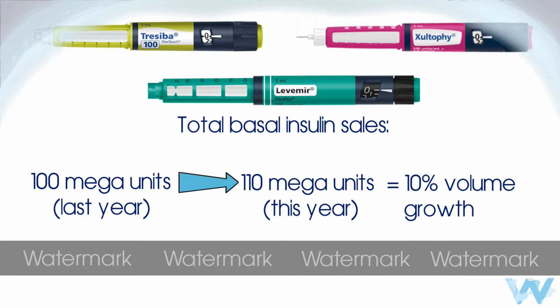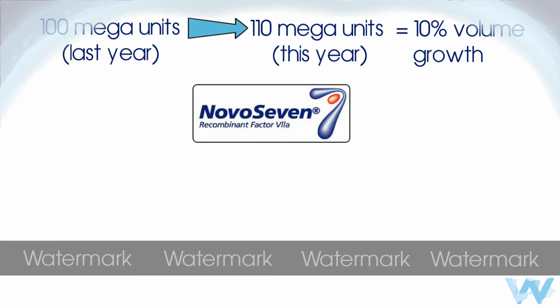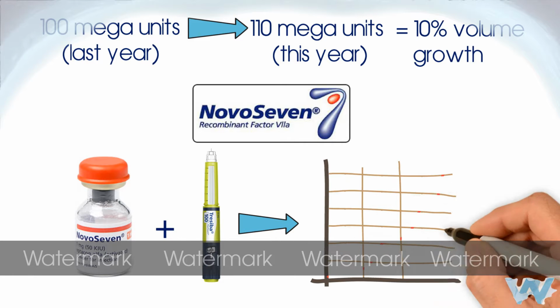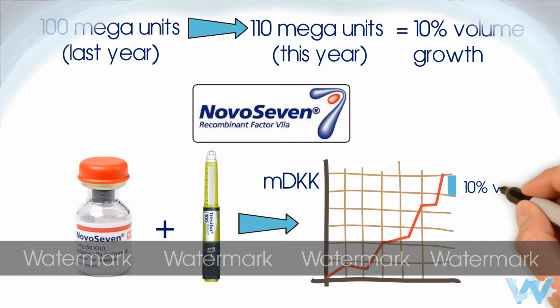Now, though, we want to be able to compare the 10% volume growth in basal insulin to, for example, 10% volume growth of Novo7, or even across segments or therapies. This can be done by monetizing it, meaning translating the volume increase into million DKK amount. This is done by applying the growth percentage from, for example, MU growth to the million DKK from the starting period.